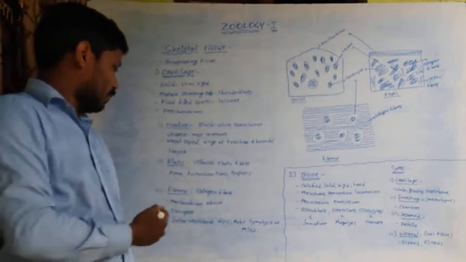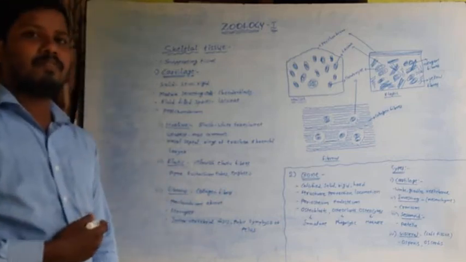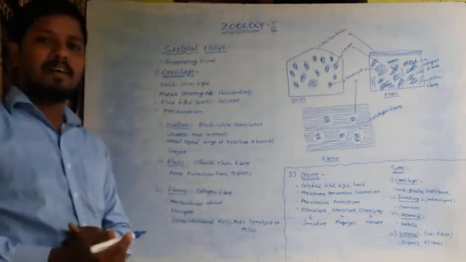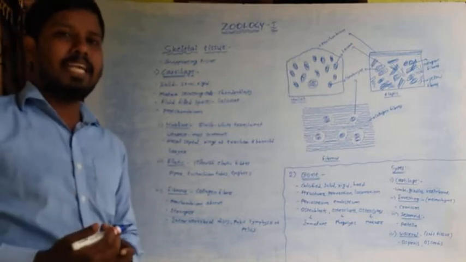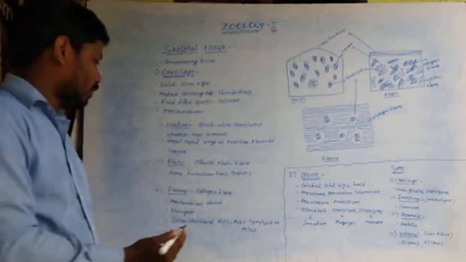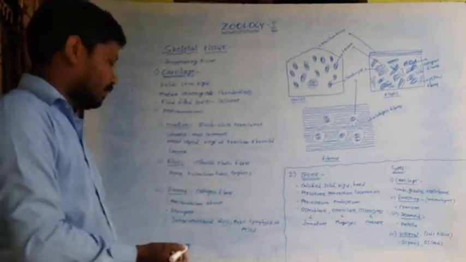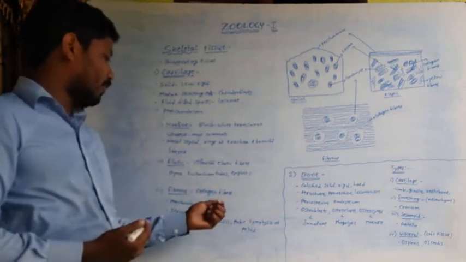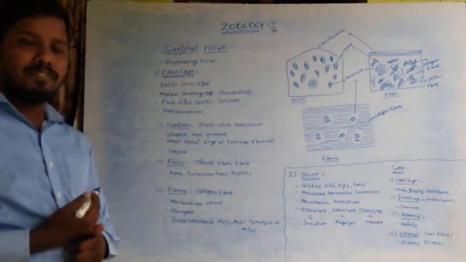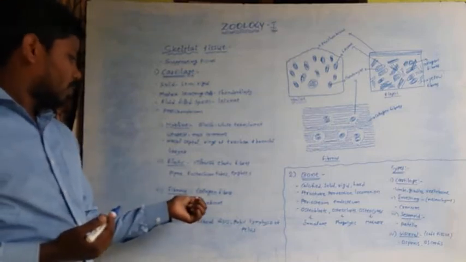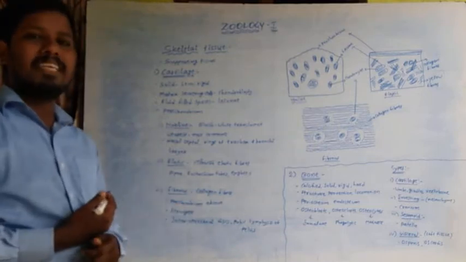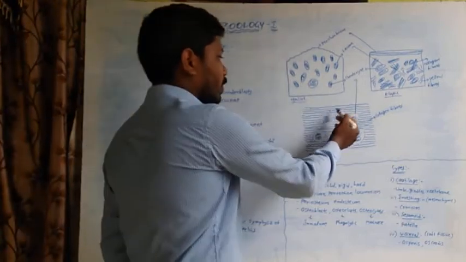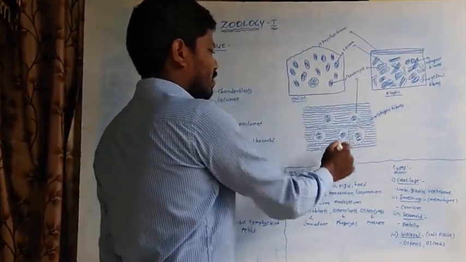The third one is fibrous cartilage. Fibrous cartilage is the strongest of all cartilages. It consists of an abundance of collagen fibers. Here the perichondrium is absent. If we observe this diagram, the perichondrium is absent.